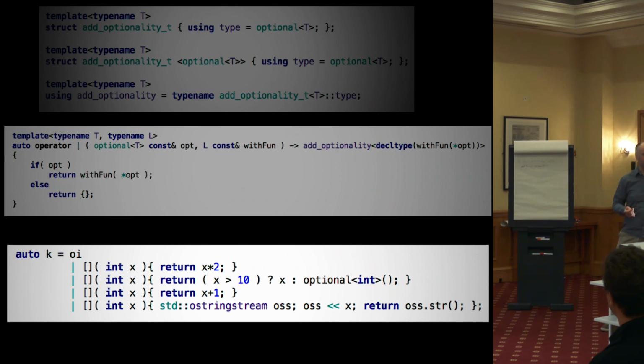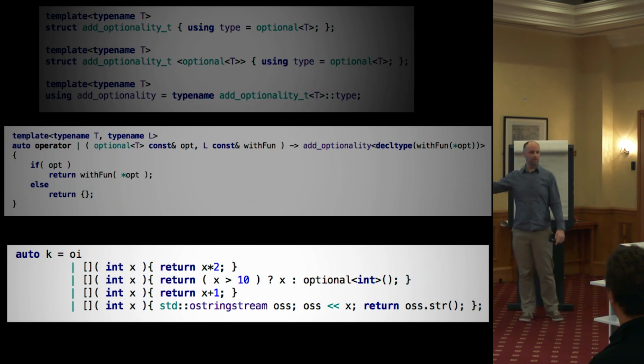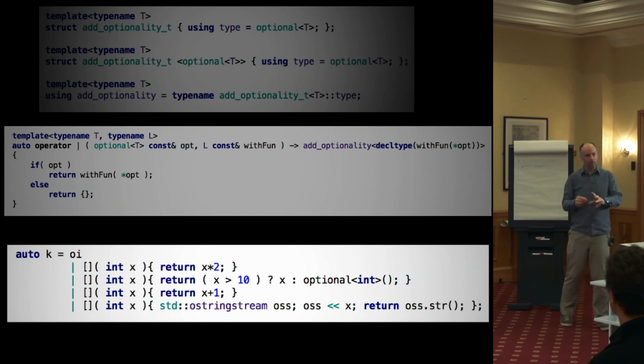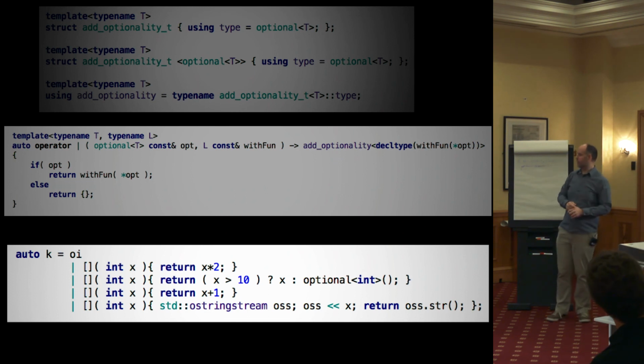It doesn't have to be containers. It could be some type of future. You could use this to do async. Unfortunately, standard future as it is now doesn't quite work like that, but there's work afoot to make it work like that.